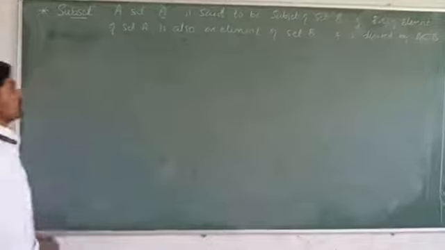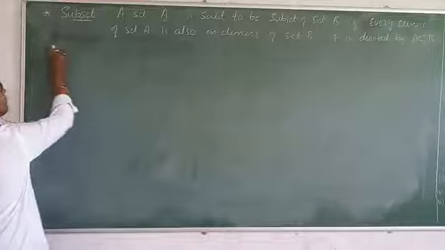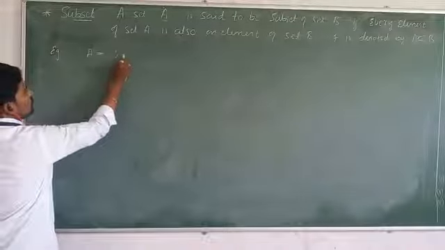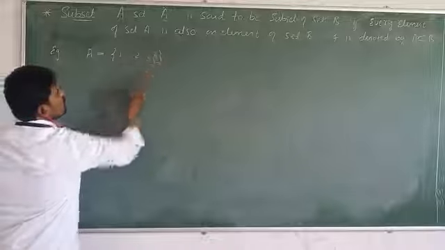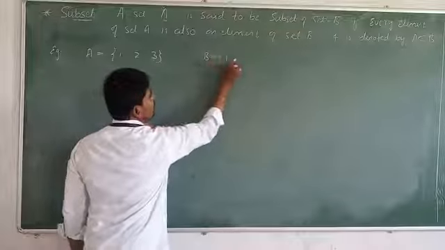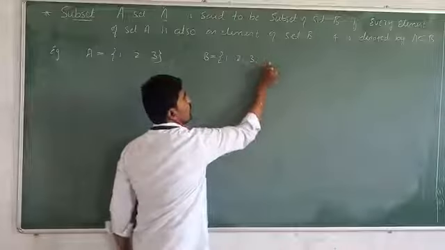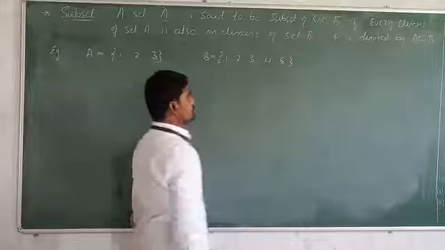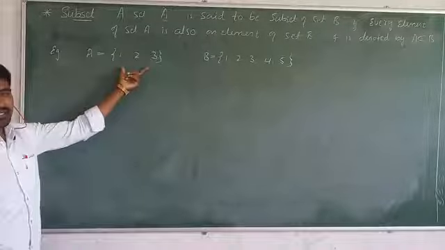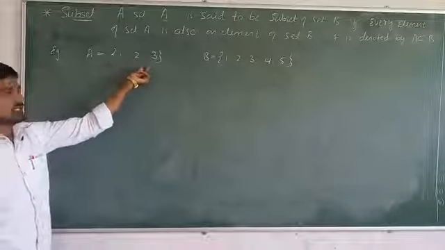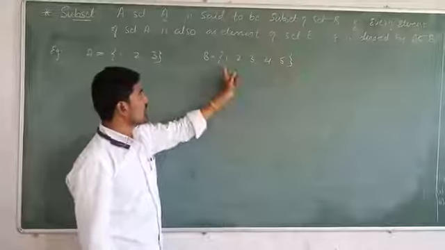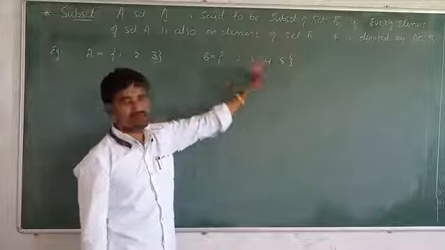For example, let A equal {1, 2, 3} and set B equal {1, 2, 3, 4, 5}. Here set A consists of 3 elements, that is 1, 2 and 3. Set B consists of 5 elements: 1, 2, 3, 4 and 5.